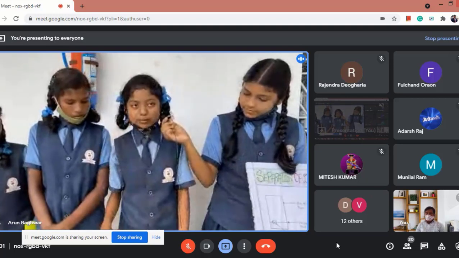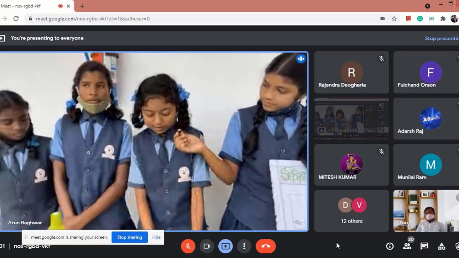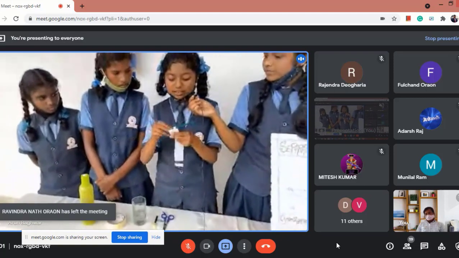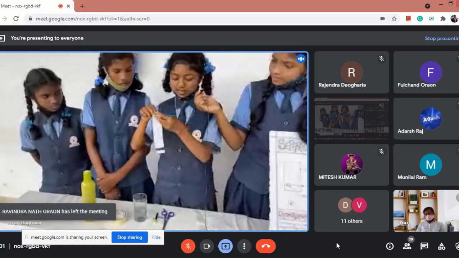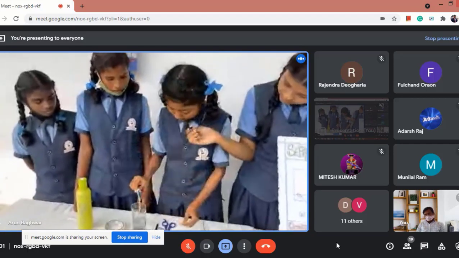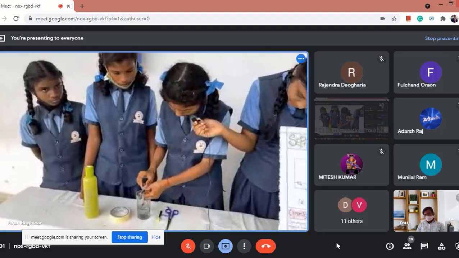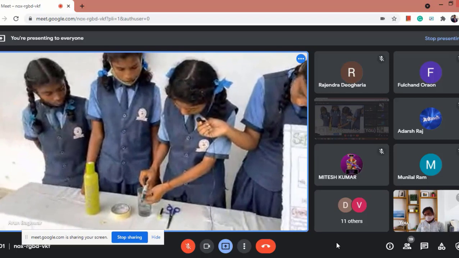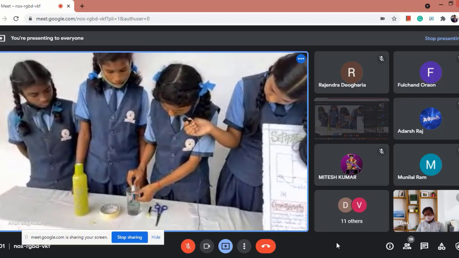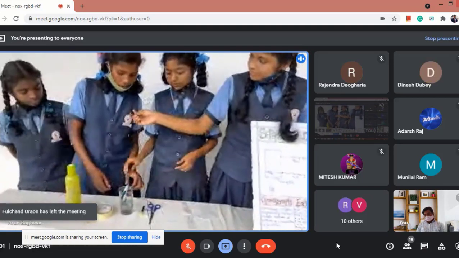After that we have to take a glass and pour water in it, and with the help of a pencil and sellotape we have to stick the paper in such a way that this line is just above the water level. And from this experiment, let's see the observation.